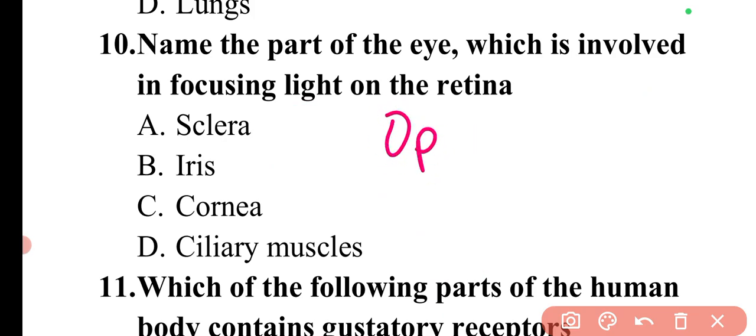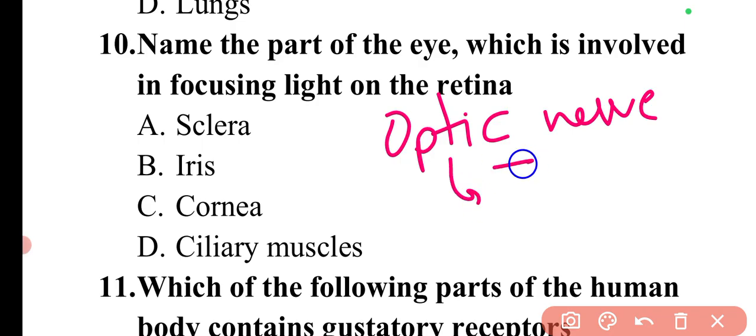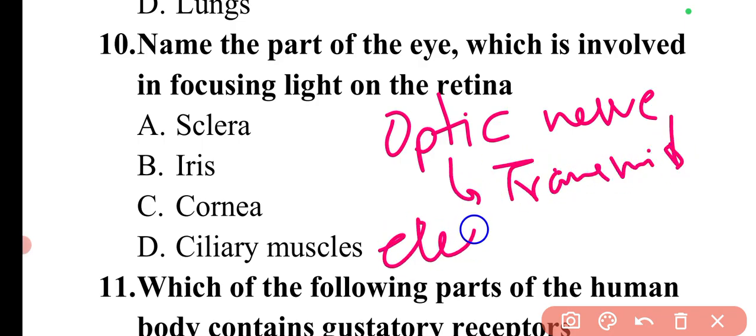Now there is optic nerve also. Optic nerve, which is cranial nerve number 2. So optic nerve basically transmits electrical signals from retina to the brain.